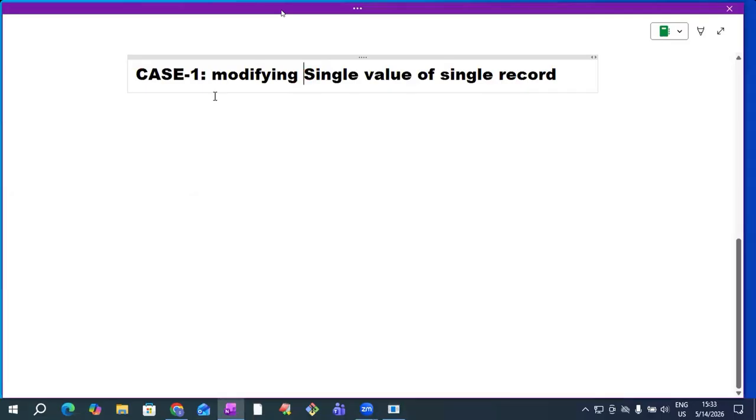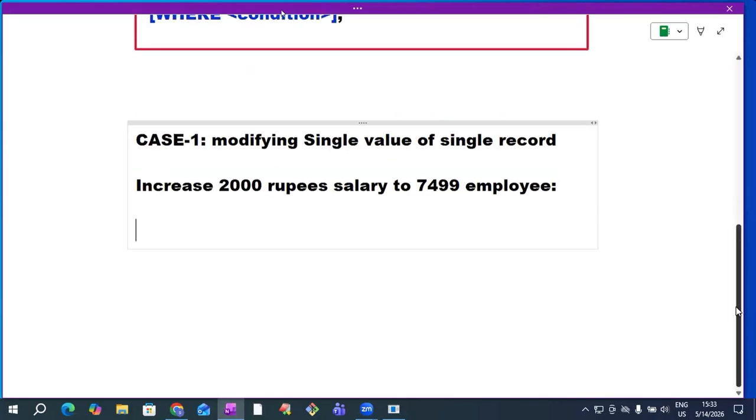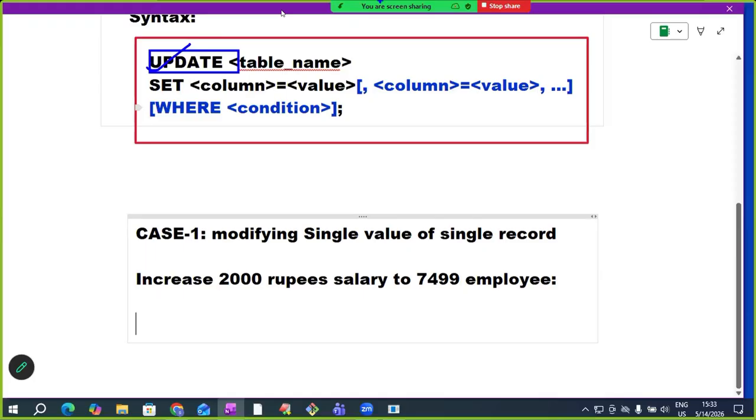The question is to increase the salary of employee 7499 by 2000 rupees. Just feel like practice, sir. One more time, one minute. Which command are we discussing, sir? Okay, just a minute, please wait.